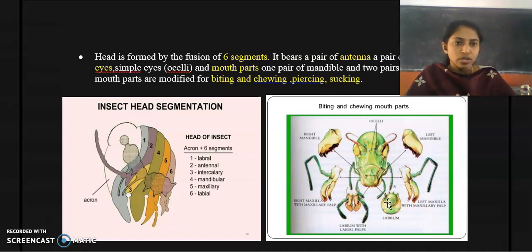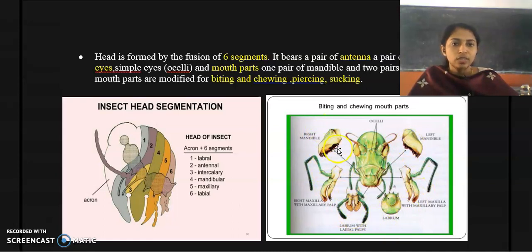So the head portion is formed by the fusion of 6 segments. These are the 6 segments, and it bears a pair of antennae. So you can find the antenna, and the head portion also bears a pair of compound eyes, then simple eyes which are called ocelli, and also they possess different mouth parts.